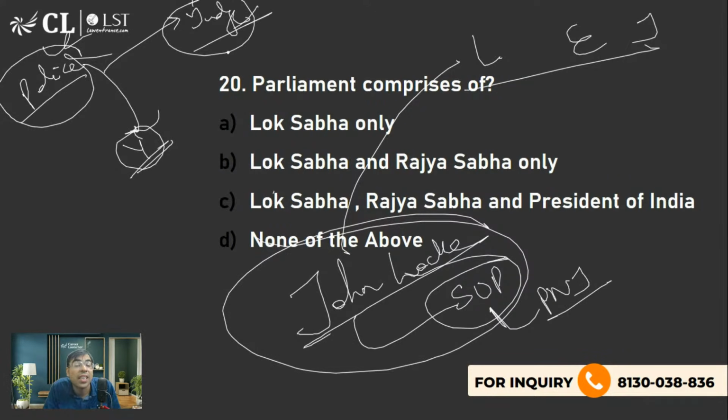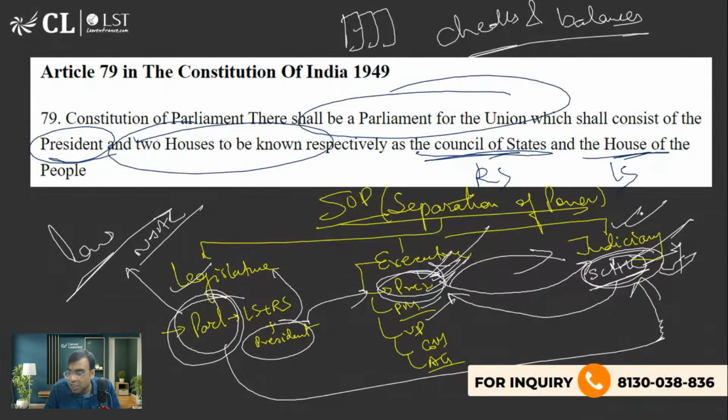There has to be someone at the independent authority. That's very important to ensure principle of natural justice. So that's why we have independent judiciary. But there are checks and balances. किसी को full power नहीं दिया जा सकता. Nobody can say कि we are living in an island. Legislature is completely different, executive is completely different, judiciary is completely different. No.